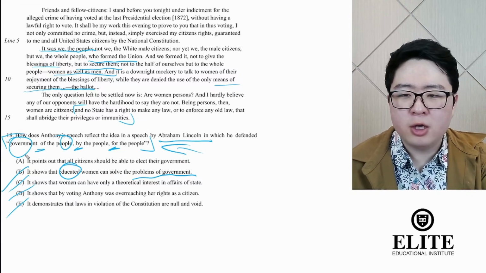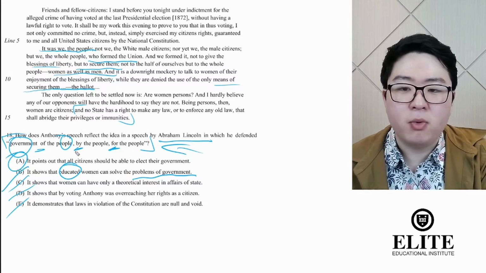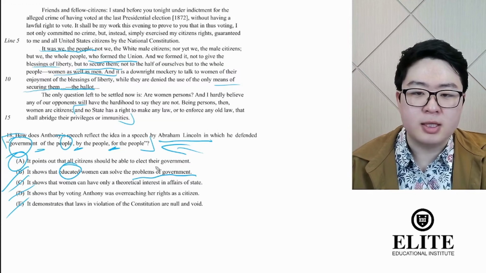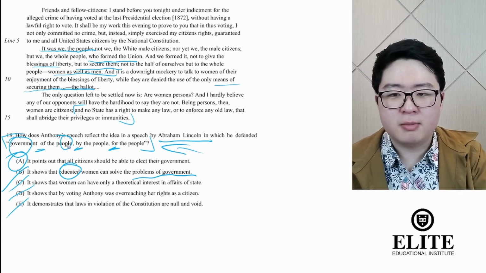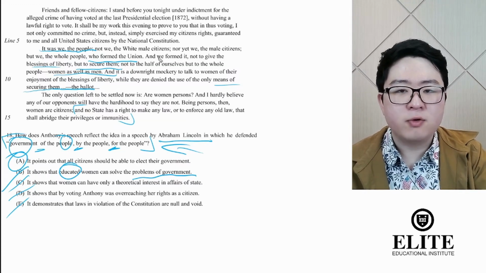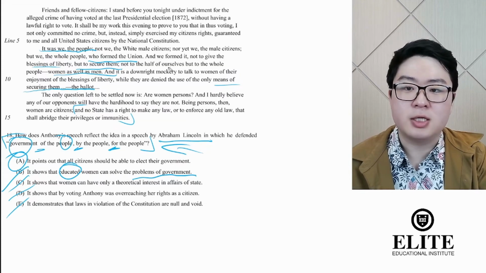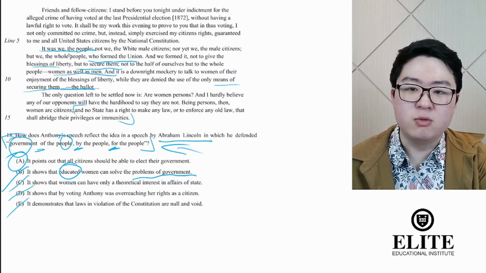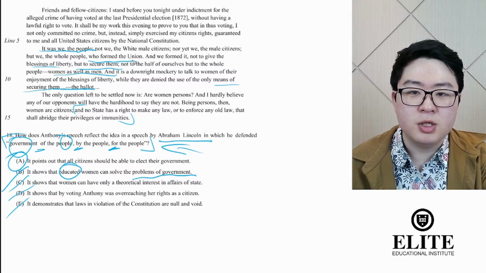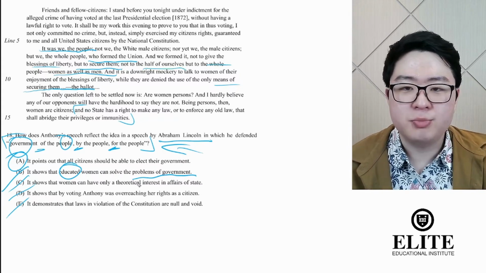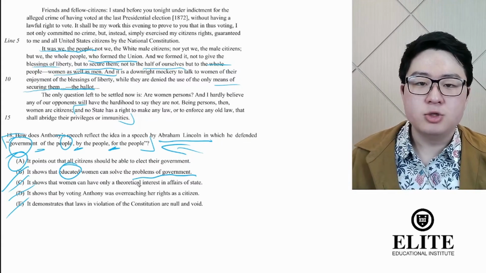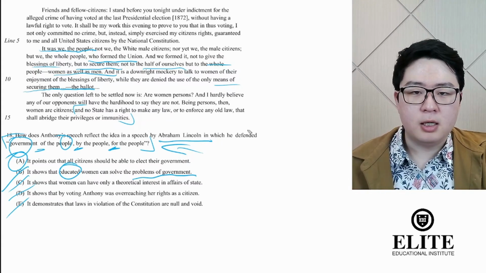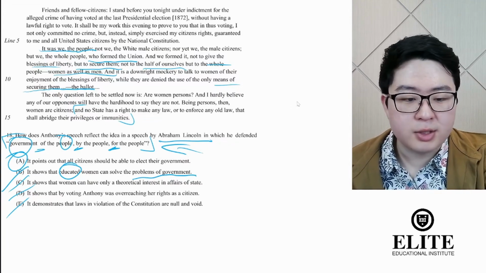So we're left with our correct answer choice, A. It points out that all citizens should be able to elect their government, and that's of course represented by "of the people, by the people." And of course, she makes that point a couple of times here in the second paragraph, right? It was we, the people, who formed the Union, not to the half of ourselves, but to the whole people. Everybody should be able to secure these rights. Everybody should be allowed to vote. All right, let's go ahead and move on to question number 19.